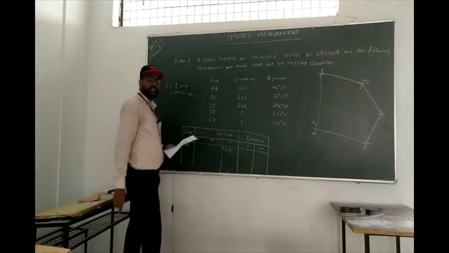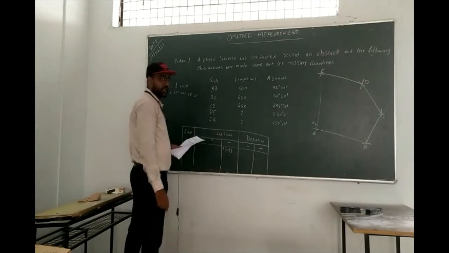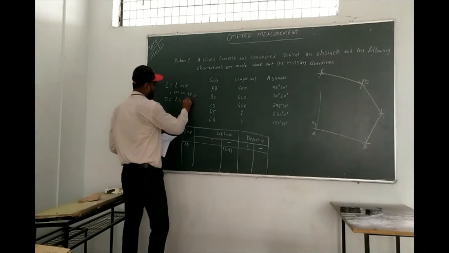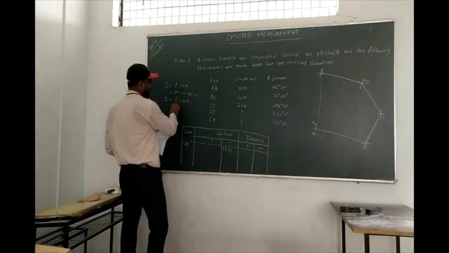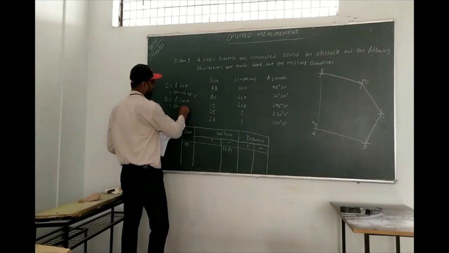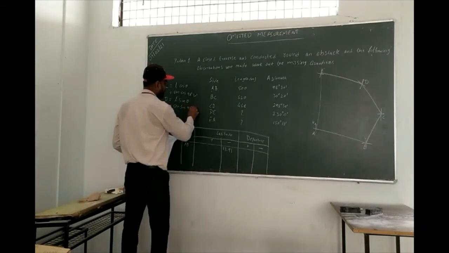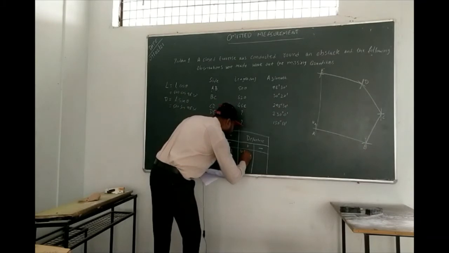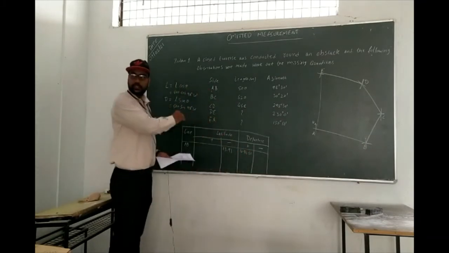Next, departure. Departure is coming positive. In the second quadrant, departure is positive. So D is equal to L sin theta, where L is the same 500 and theta is 98 degree 30 minutes. How much are you going to have? 494.50. So you just write it and leave it.